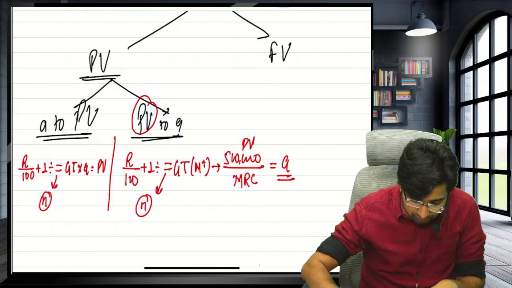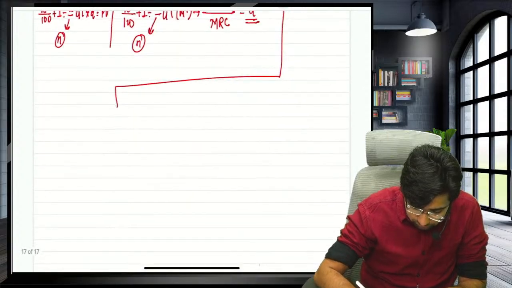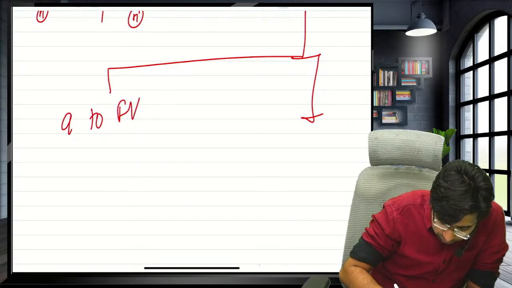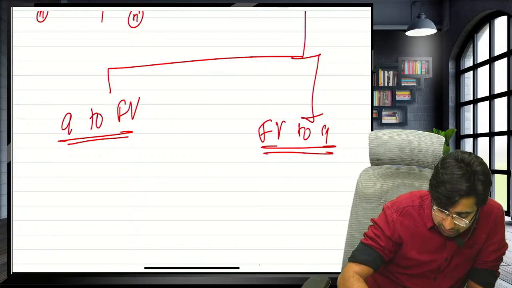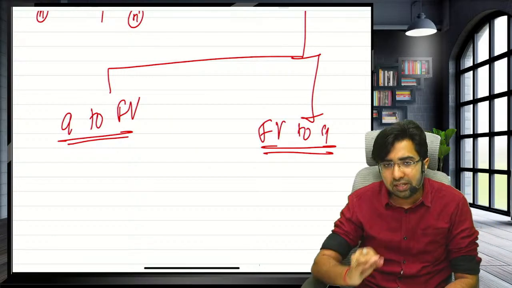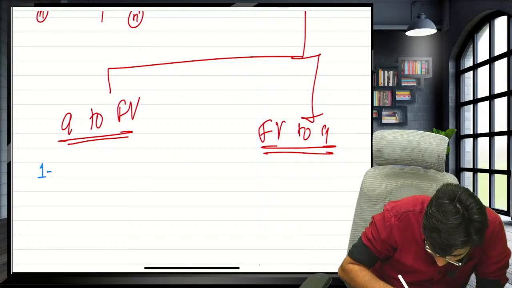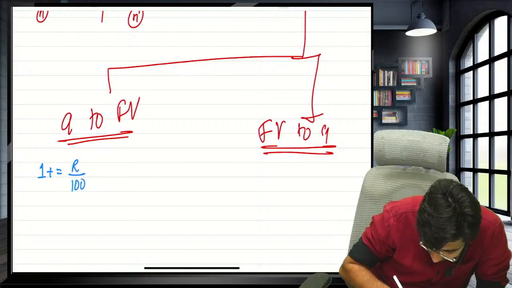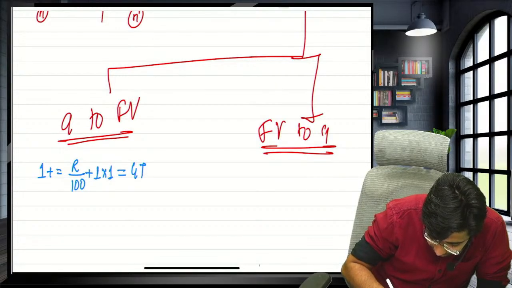Now, guys, let's revise the trick of the future value. Then we will solve the questions together. They will ask two things: annuity to future value, and second, future value to annuity. If they are asking annuity to future value, our trick starts from 1 plus equals to, then press R upon 100 plus 1 into 1. Press equals to button, GT, multiply by annuity, you will get future value.